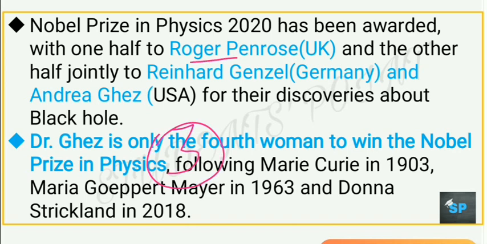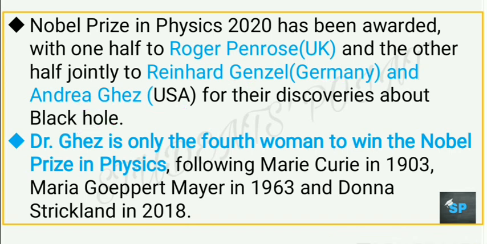They include Roger Penrose, who belongs to UK. He has received half of the prize, while the other half has been given jointly to Reinhard Genzel and Andrea Ghez. Reinhard Genzel belongs to Germany and Andrea Ghez is from US, and they have been awarded for their discovery about black holes.